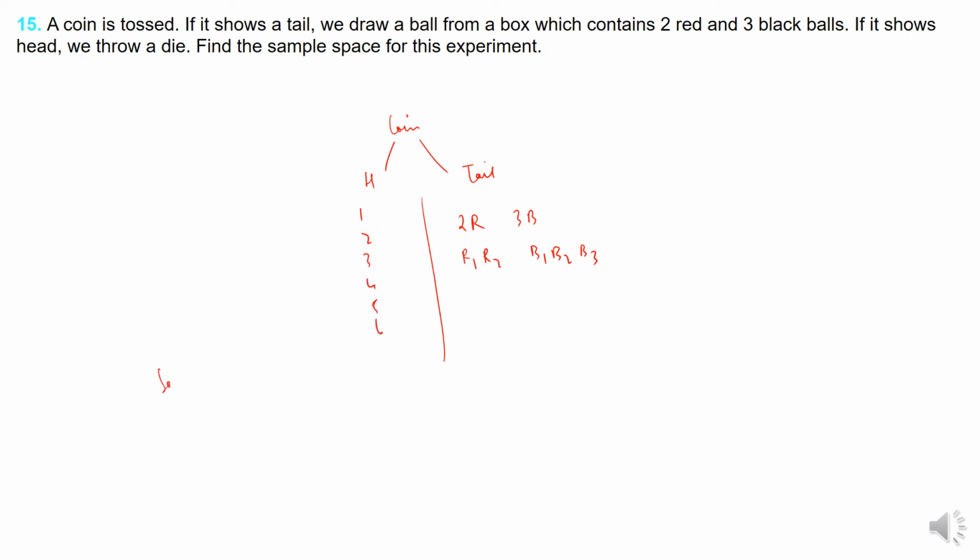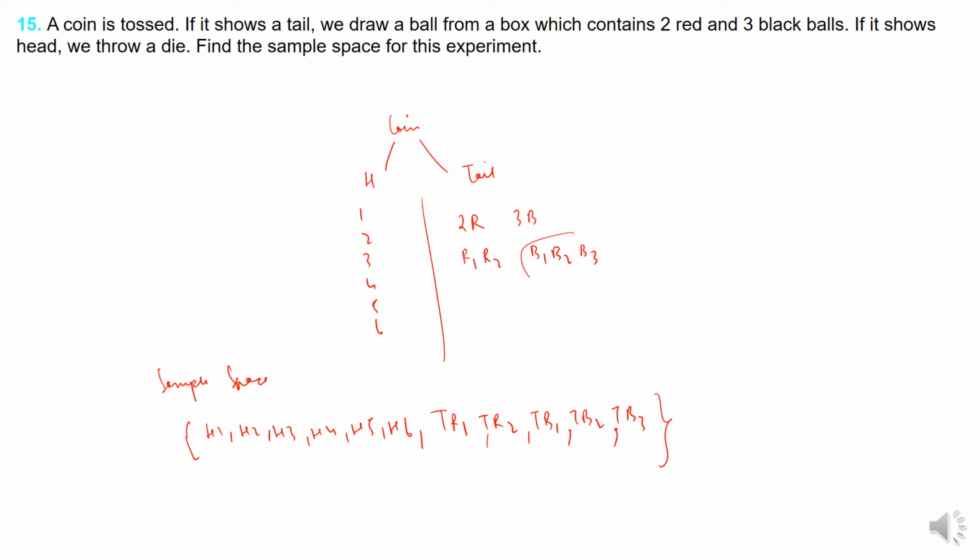Now we are supposed to find the sample space. How do we do that? See, if I get a head, then I get head 1, head 2, head 3, head 4, head 5, head 6. Now if it is a tail, then T R1, T R2, T B1, T B2, T B3, where R1 and R2 are red balls, and B1, B2, B3 are black balls, right?